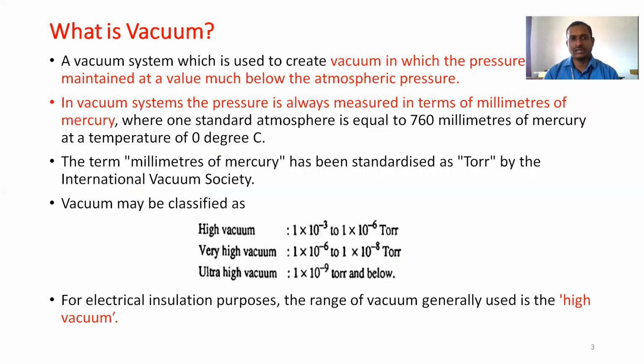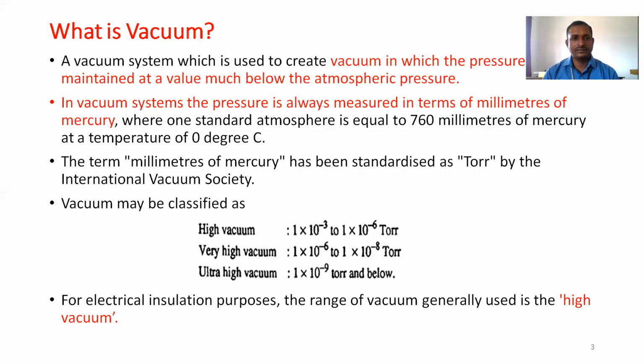Next, what is meant by vacuum? Vacuum is a system in which the pressure is maintained at a value much below the atmospheric pressure. Generally, we measure atmospheric pressure in terms of millimeters of mercury. One standard atmosphere is equal to 760 millimeters of mercury at a temperature of 0 degree Celsius.